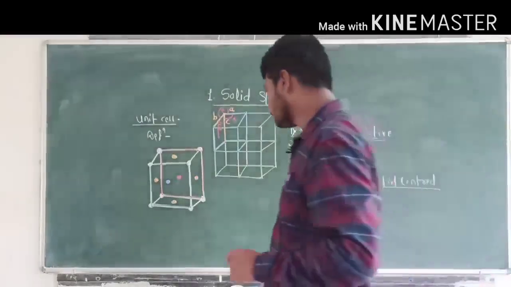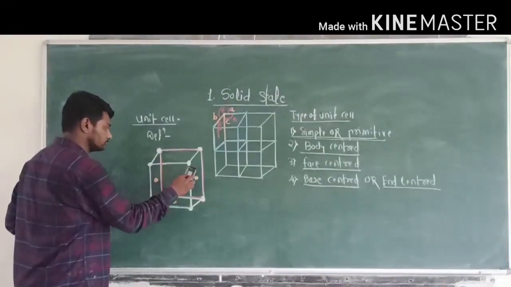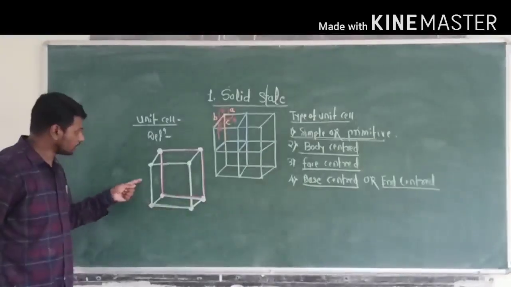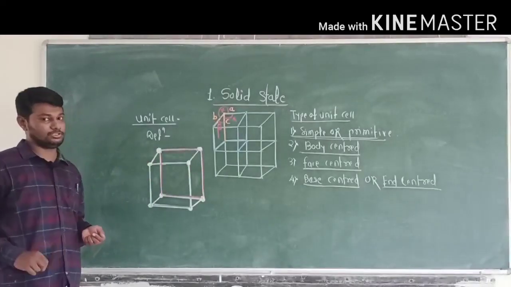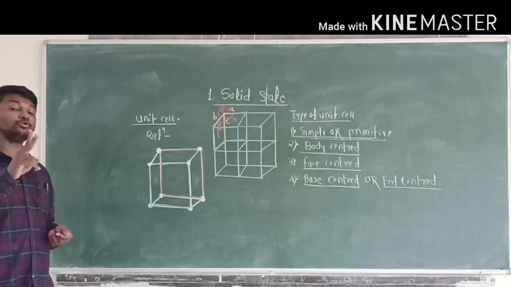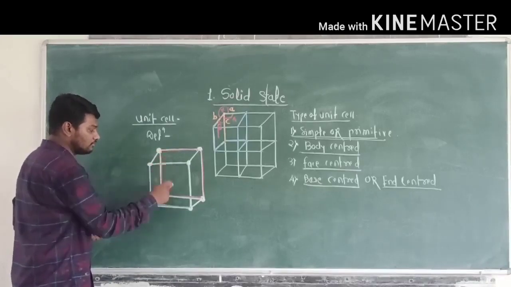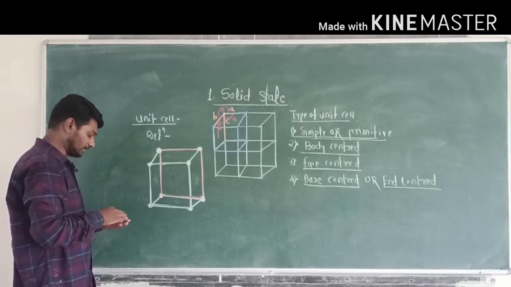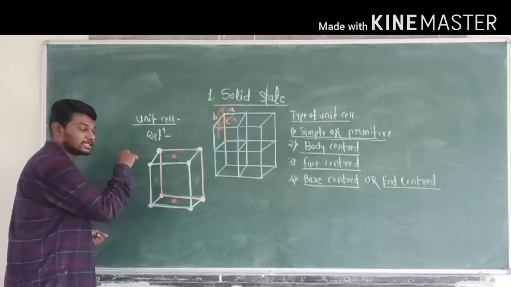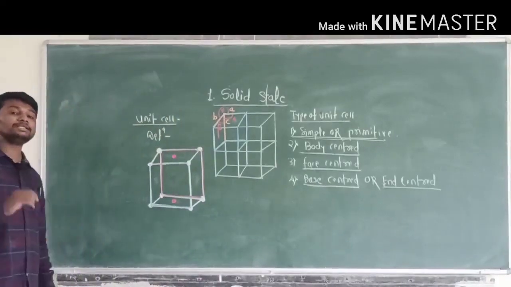For example, this is the unit cell. In this unit cell, all constituent particles are present at the corners of the unit cell. In addition to this, only two constituent particles are present at the center of two opposite faces. This is the top face and this is the bottom face. These two faces are exactly opposite, and two constituent particles are present at the center of these two opposite faces, and such a type of unit cell is called a base centered or end centered unit cell.